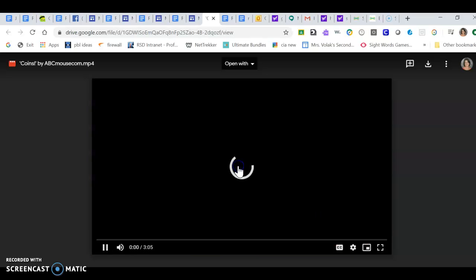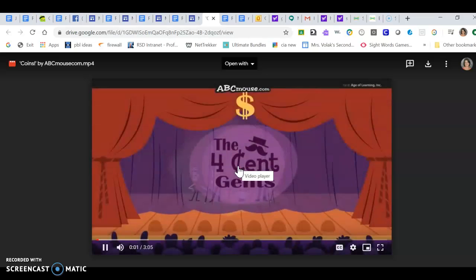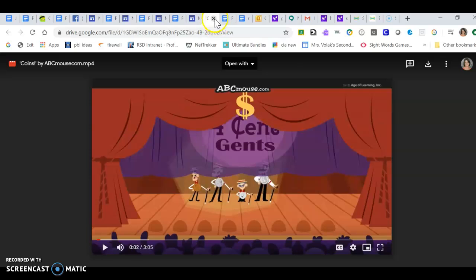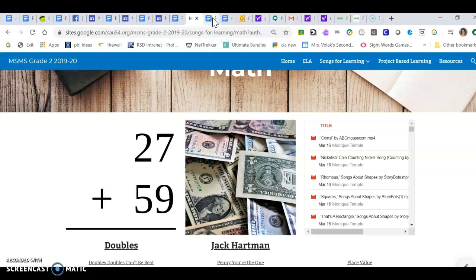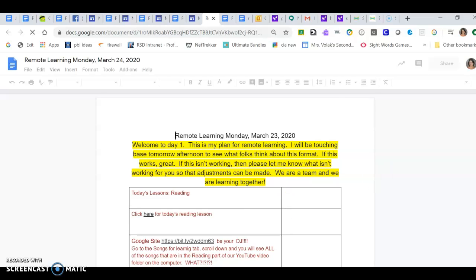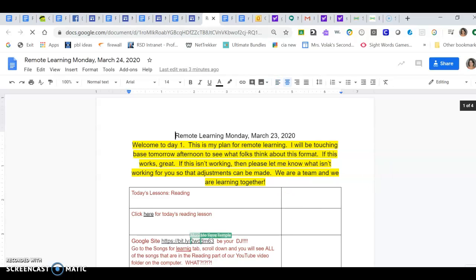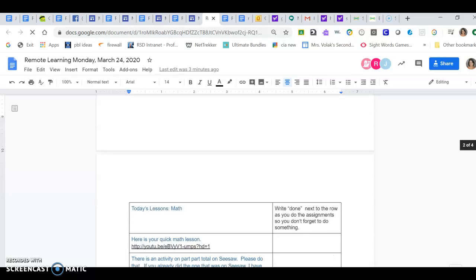You just, again, double click. They love this song. We jingle and we jangle. When you're done, you click at the X at the top of the page. I'm going to go back to my remote learning page. You could go to ELA to get there. You click on the link. It's going to open it again. I can also put this on the front page if that's more helpful for you guys.